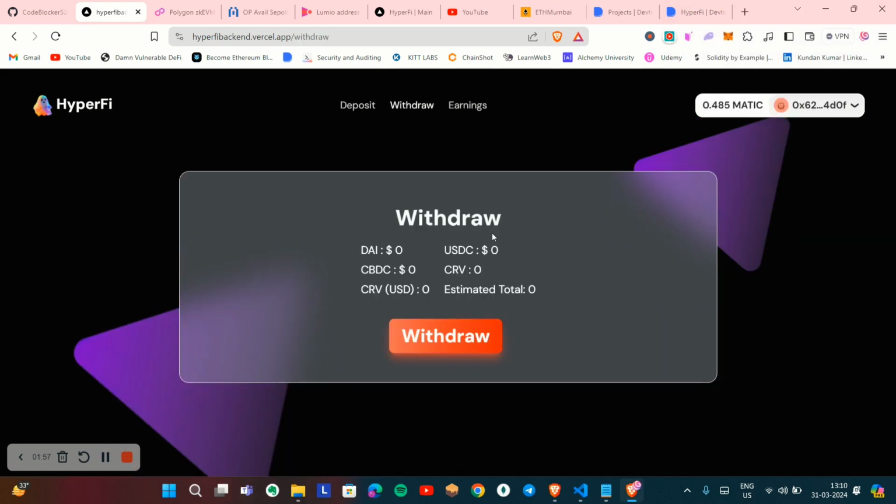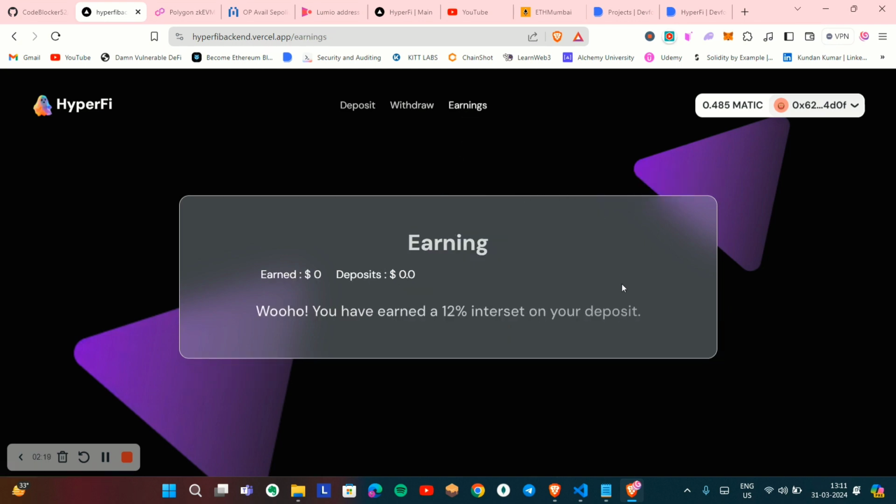Similarly, in the withdraw section, you can click on withdraw to withdraw all the funds that you possess, as well as the CRV. This is the Curve native token value that you will get for keeping your investment on Curve Finance, which we have integrated. And lastly, we have an earning section where you can see all your earned tokens, the value that you have earned, and the deposits that you have. So yeah, we are providing 12% interest on deposits.